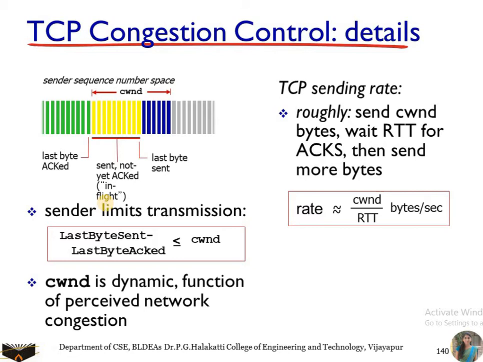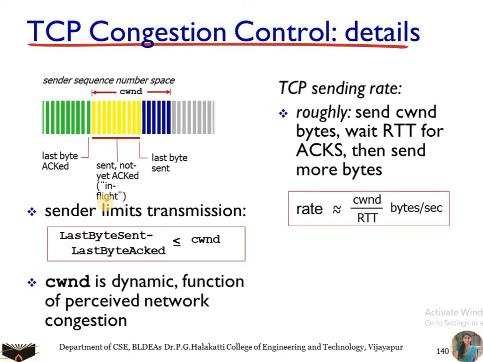So here we have TCP congestion control, and the third question that we asked was which is the algorithm that is used to control the congestion. So you have the algorithm, and that algorithm is going to consist of three major components. The first component we call slow start, the second component is congestion avoidance, and the third is fast recovery.